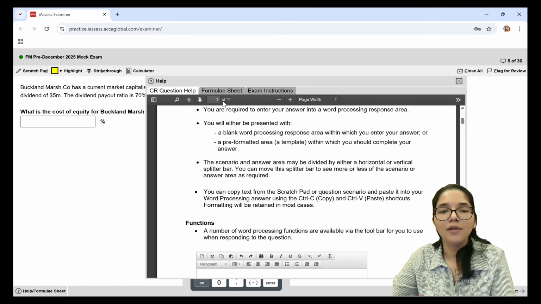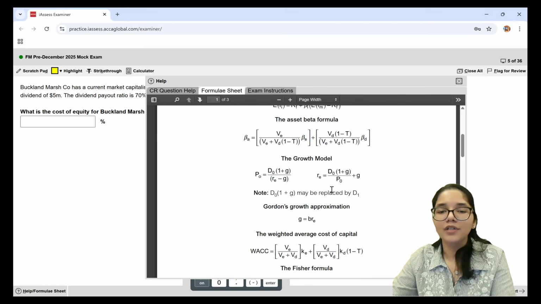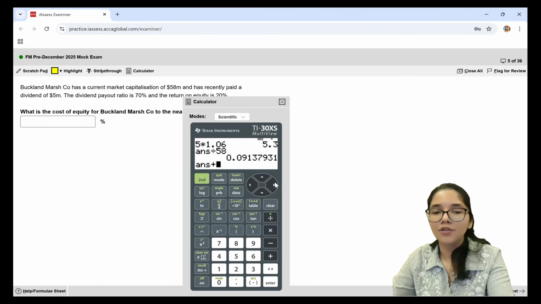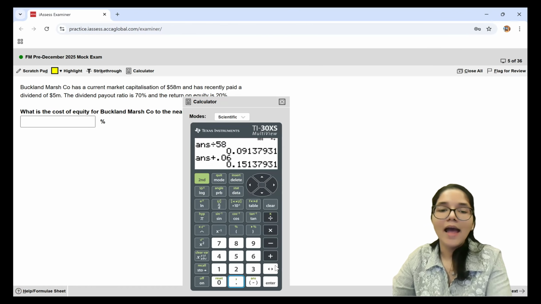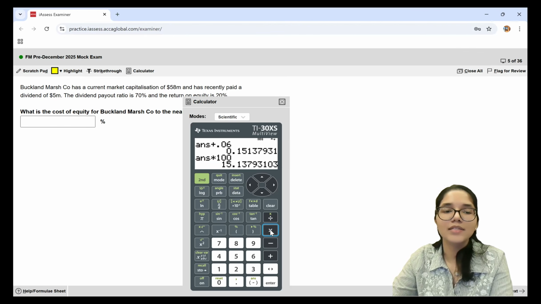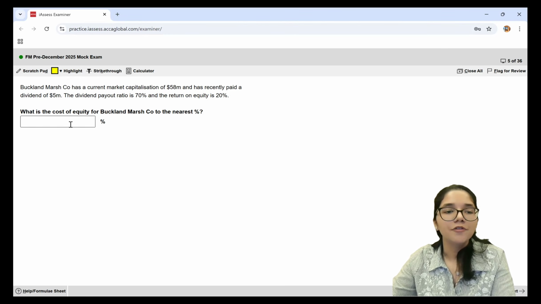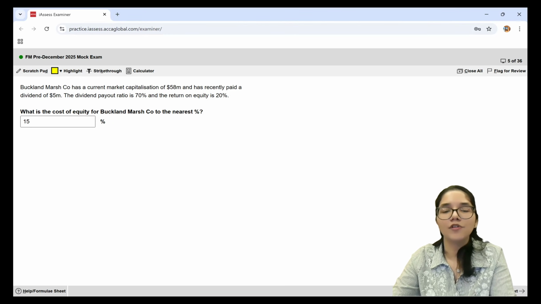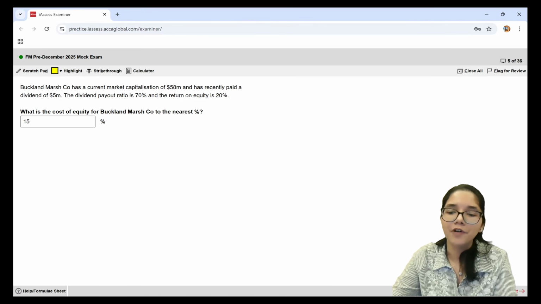If you have a look at the formula here, I will add the growth rate separately, plus G over here at the end. So plus growth rate I had just calculated as 0.06. Add both of these figures together, multiply by 100 to get your answer in a percentage. And if you want to give it to the nearest percentage, you will get your answer as 15%. So 15% is what I will enter over here, and then I will proceed further.